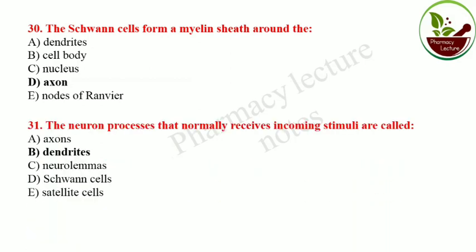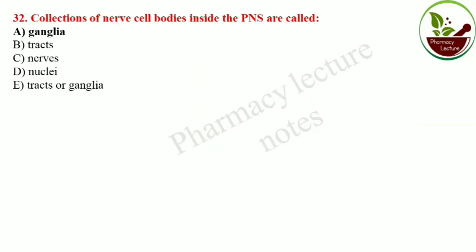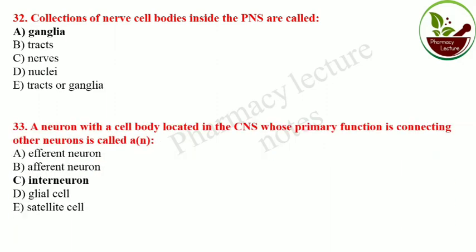The neuron processes that normally receive incoming stimuli are called dendrites. Collections of nerve cell bodies inside the peripheral nervous system are called ganglia. A neuron with a cell body located in the central nervous system whose primary function is connecting other neurons is called an interneuron.